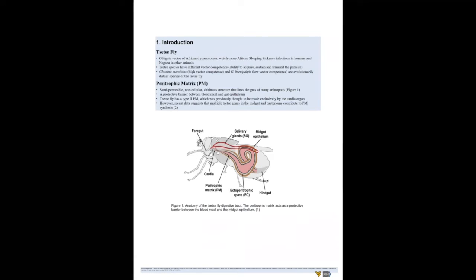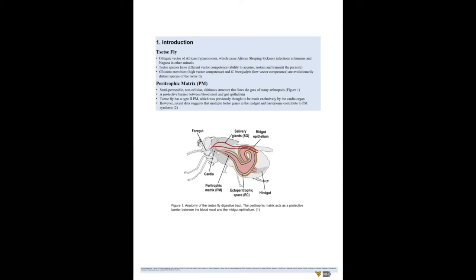In order to answer this question, we compared the expression of genes in the midgut of tsetse flies, focusing on the components of the peritrophic matrix, or PM, which is a structure made of chitin, and is pictured in the fly diagram in Figure 1. The PM acts as a protective barrier between the gut epithelium, or lining, and the blood meal, which is the sustenance of the tsetse fly.